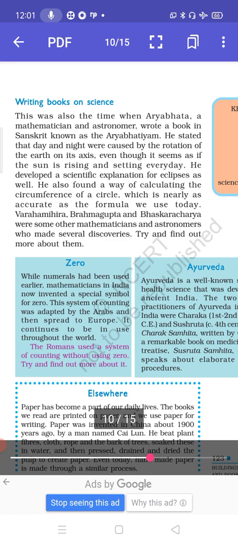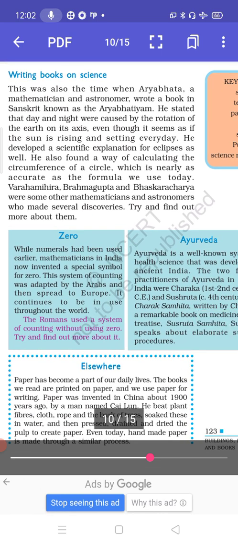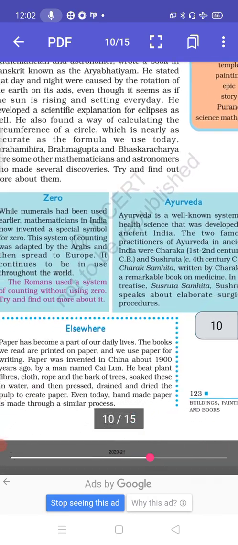He developed a scientific explanation for eclipses as well. He also found a way of calculating the circumference of a circle, which is nearly as accurate as the formula we use today. Varahamihira, Brahmagupta, and Bhaskaracharya were some of the other mathematicians and astronomers who made several discoveries. Try and find out more about them. So you can see how much contribution he has made, and till date, the formula which we use for finding the circumference of a circle is almost similar to what we are using in present day.